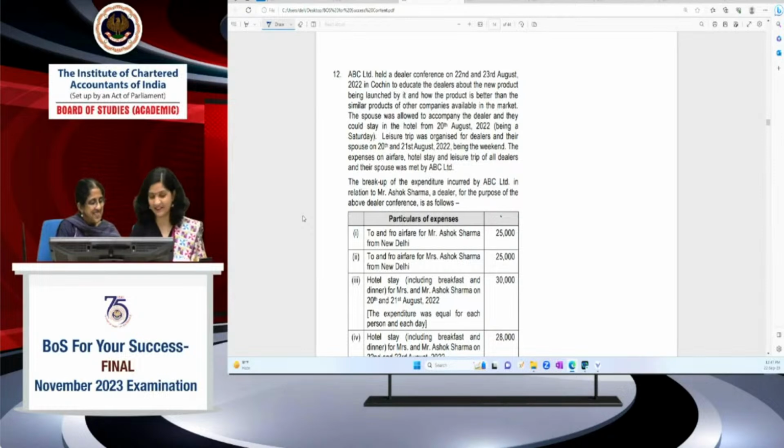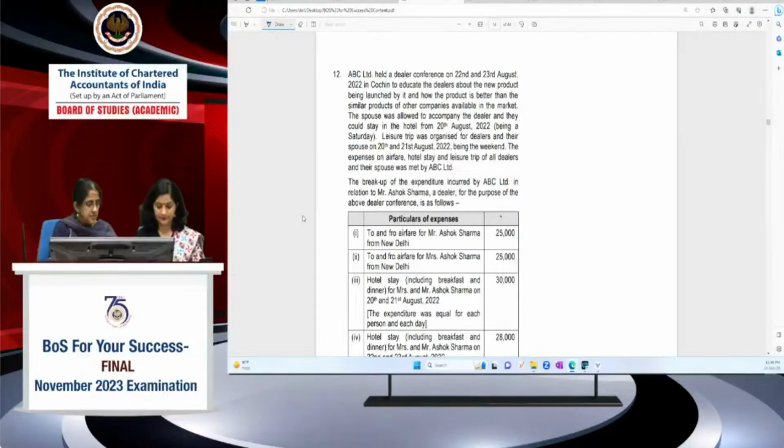Yes, 111A, but the surcharge rate is 10% still, in that case. Under 115BAD you have to be careful with the surcharge: you compute the other income, excluding this short-term capital gain, and apply 15% under 111A, but the overall surcharge is 10%. In every case, the surcharge rate will be 10% whenever 115BAD is applicable.